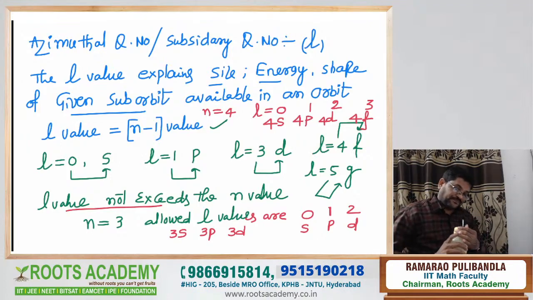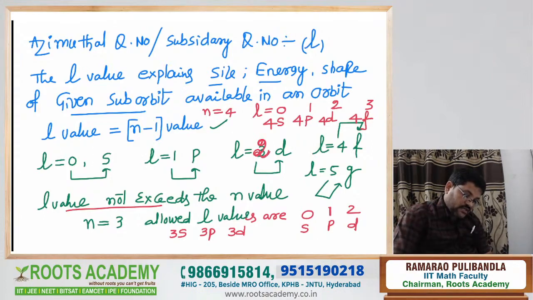L is equal to 1, p. L is equal to 2, that is what? d. L is equal to 3, that is f. L is equal to 4, that is what? g, like that.